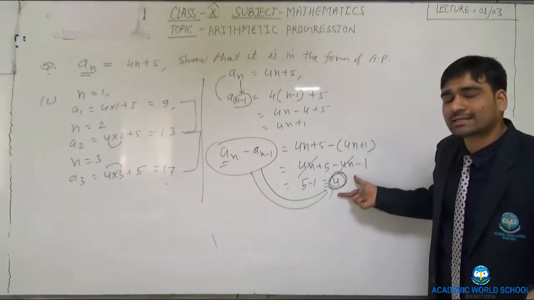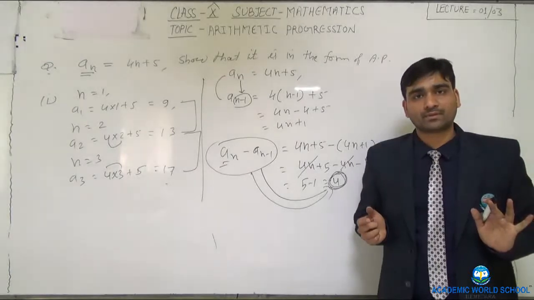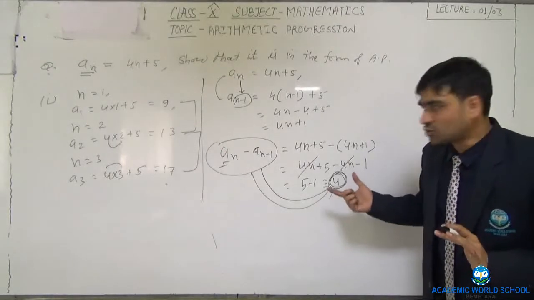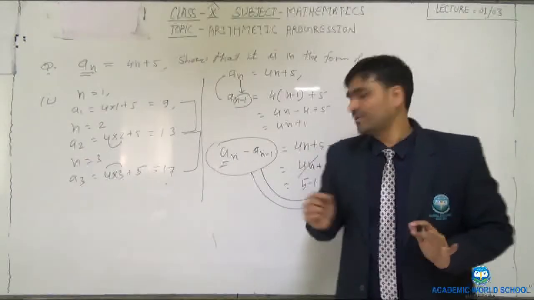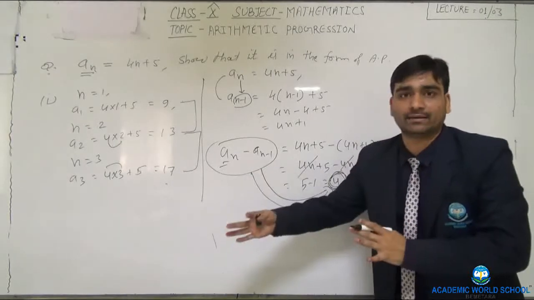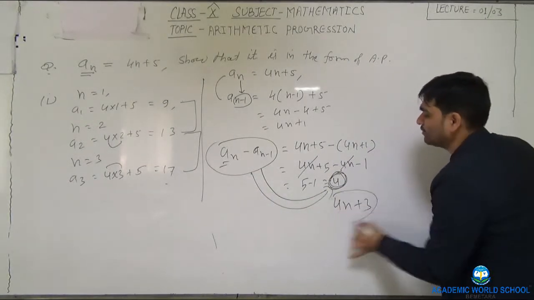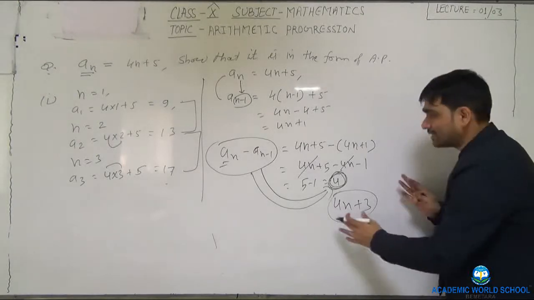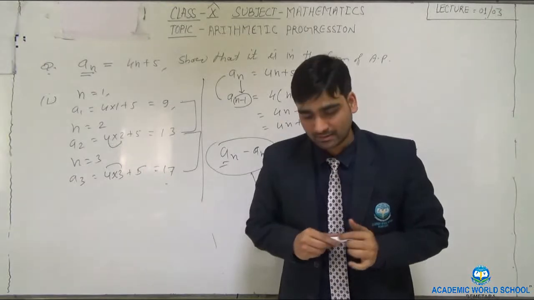Or we can simply say that we are getting a constant term. So this will be in the form of AP. If the common difference we get is dependent on n, that means including n, suppose 4n plus 3, if anything like that, then this will not be in the form of AP. Correct?